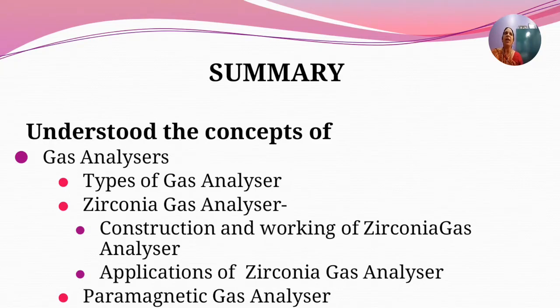In paramagnetic gas analyzers, you make use of the paramagnetic property of oxygen, that is, it gets attracted towards a magnetic field. Because oxygen is paramagnetic in nature, this property is used to analyze the percentage of oxygen present in the sample. Gaseous oxygen is measured on the basis of change in the magnetic force acting on the test body.